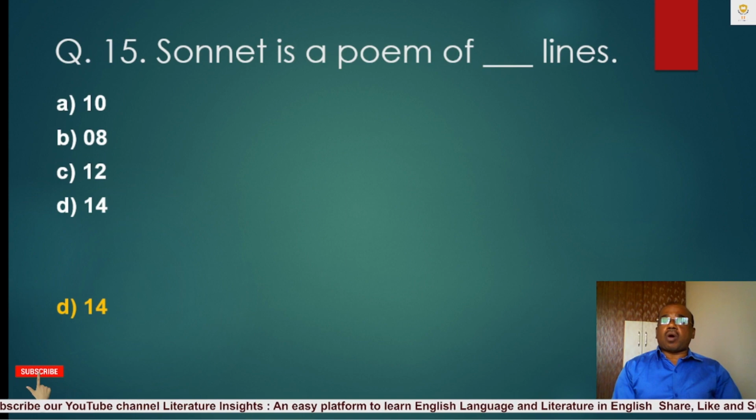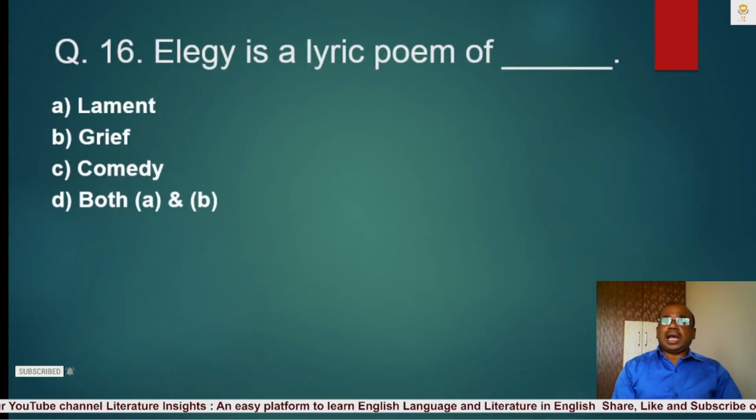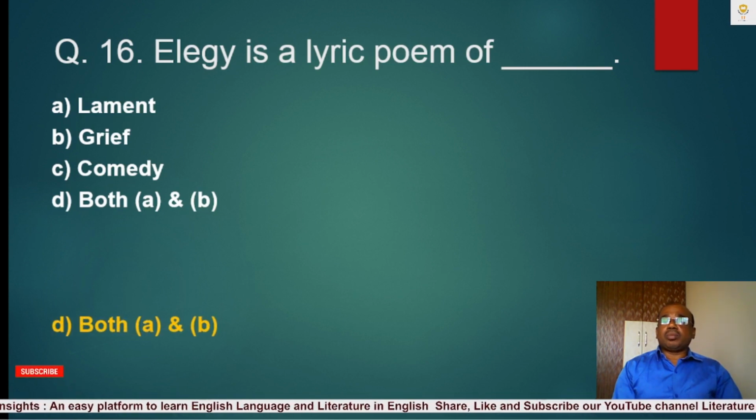Sonnet is a poem of 14 lines. Question number 16. Elegy is a lyric poem of blank. A. Lament, B. Grief, C. Comedy, D. Both A and B. The correct answer is D. Both A and B. Elegy is a lyric poem of lament and grief.